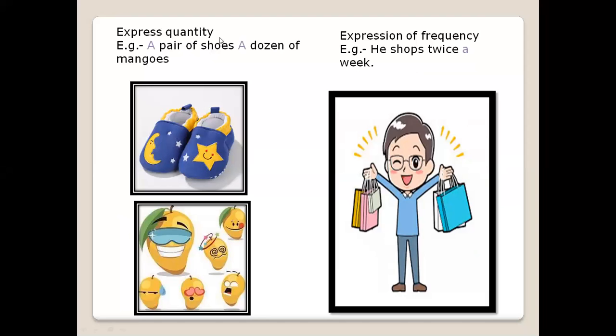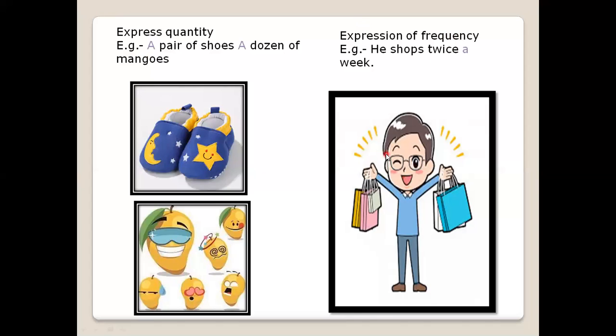Then to express quantity, some quantities, supposingly a pair of shoes, then a dozen of mangoes. This is definitely not a dozen, but just to illustrate, I have used it. So a dozen of mangoes, a pair of shoes, a bunch of keys. So when we are expressing quantity in some word which is not actually using a number, we use a.